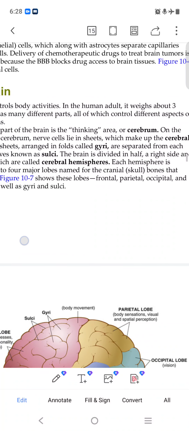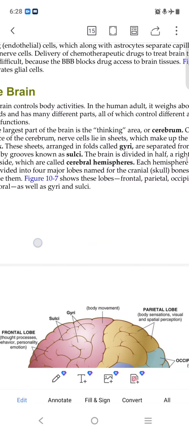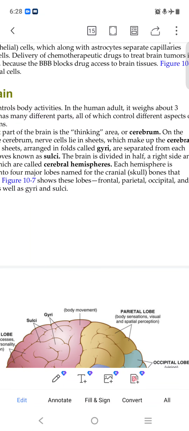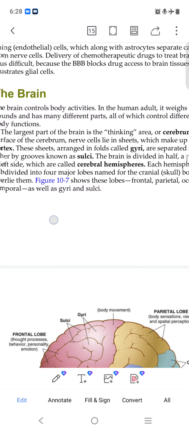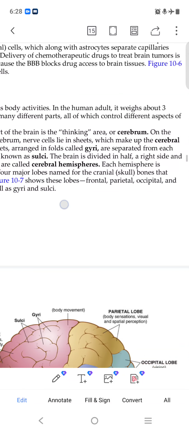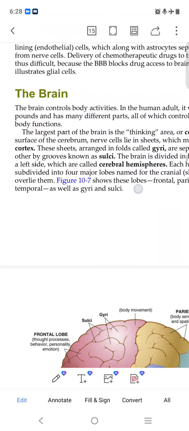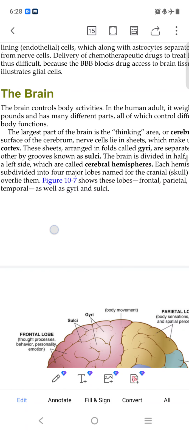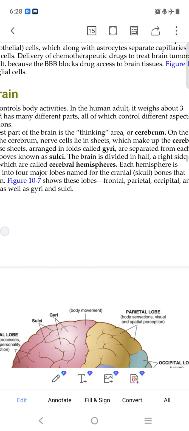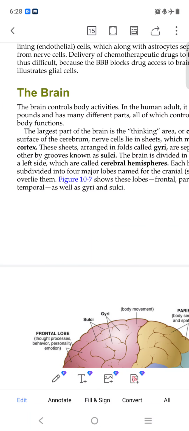Okay, the largest part of the brain is the thinking area, that is the cerebrum. The cerebrum is the large part of the brain in our body. The nerve cells lie in sheets which make up the cerebral cortex. Cerebral means the outer surface, the surrounding area related to the brain.